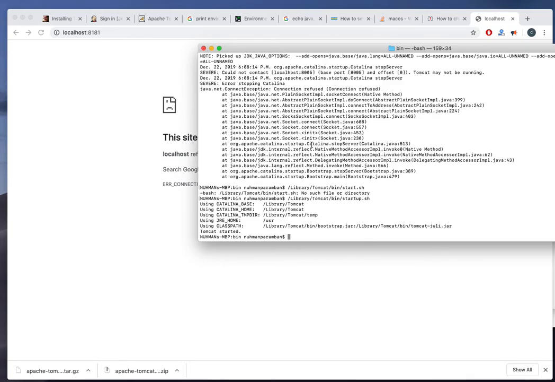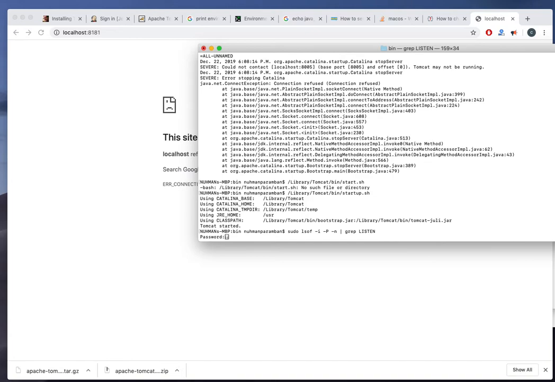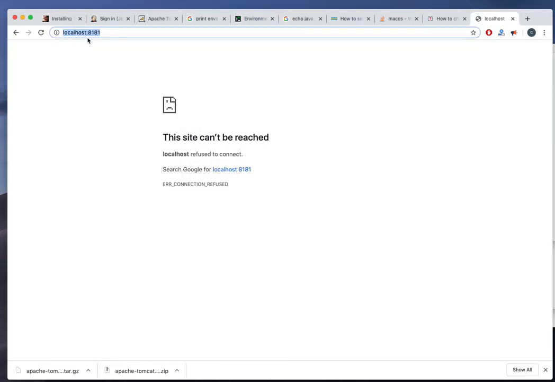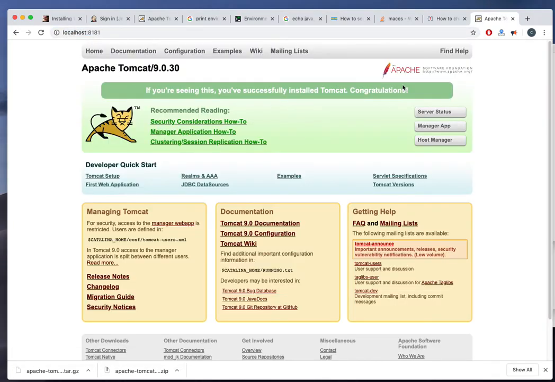Okay, so it's saying Tomcat is started, so I need to make sure whether it's started or not. Probably sometimes it will not start, just giving false information. Okay, so we can see our Tomcat started on 8181 right now. So we are fine right now. So we struggled with something to get our service working.